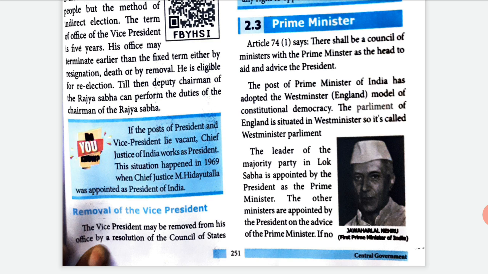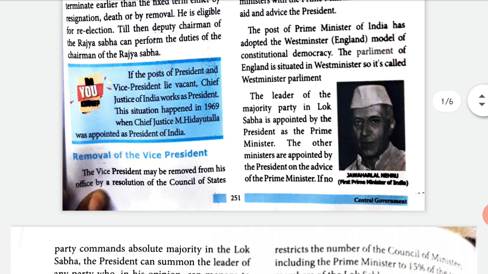The post of Prime Minister of India has adopted the Westminster, England model of constitutional democracy. So we have taken this post of Prime Minister from where? From England. The Parliament of England is situated in Westminster, so it's called Westminster Parliament. So why is it called Westminster Parliament? Because the Parliament of England is in a place called Westminster.